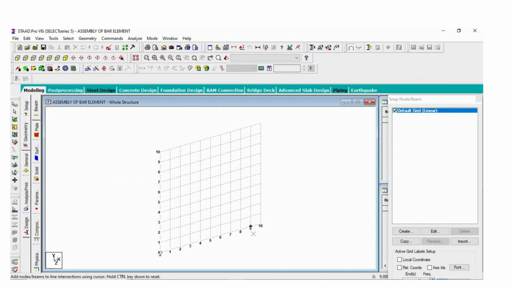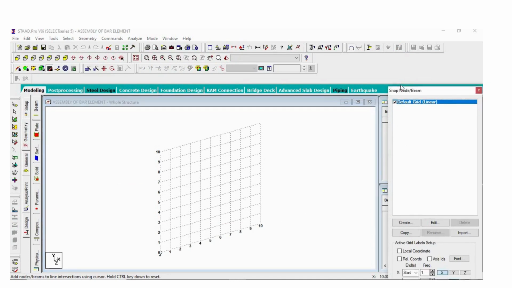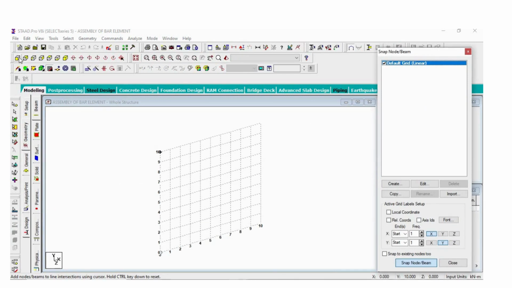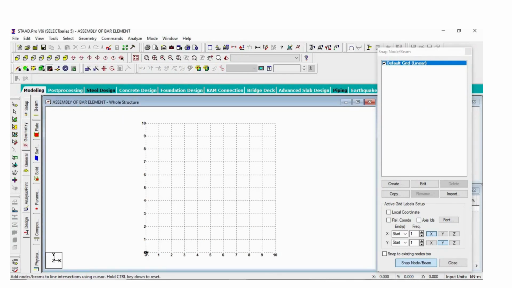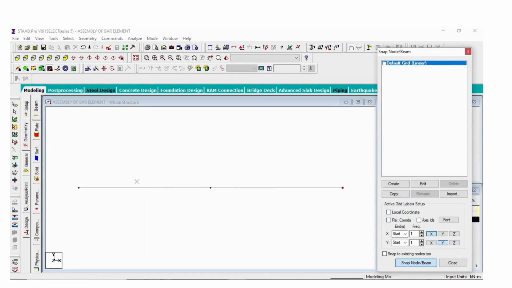Now this is your structural grid. This is the grid for creating any structure. For the front view, we take the first bar element with length 5, and then the second bar is also 5. Then remove the grid. Now you can see this is your two bar element, an assembly of bar elements.